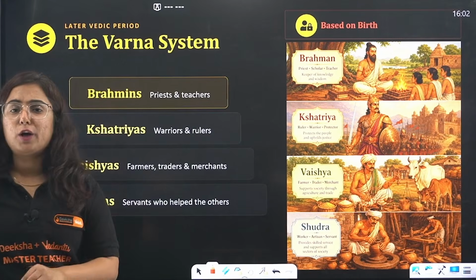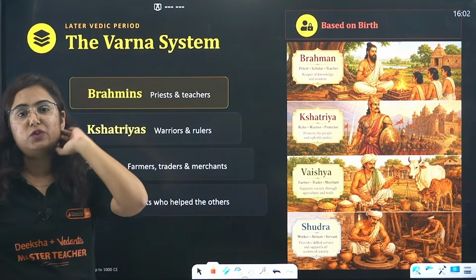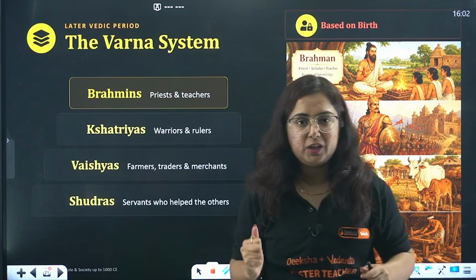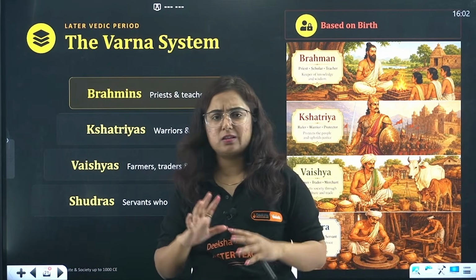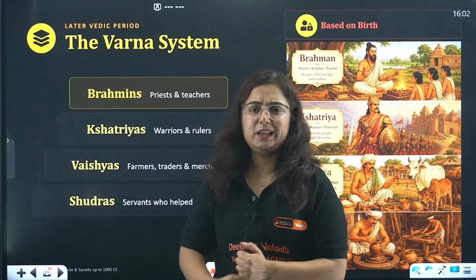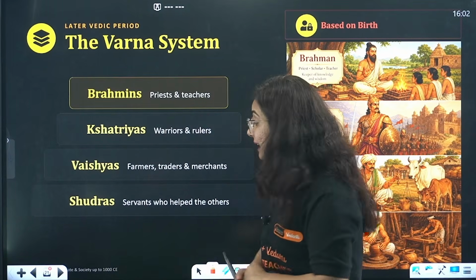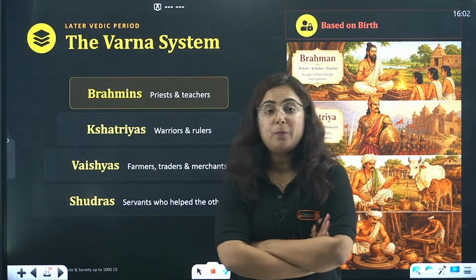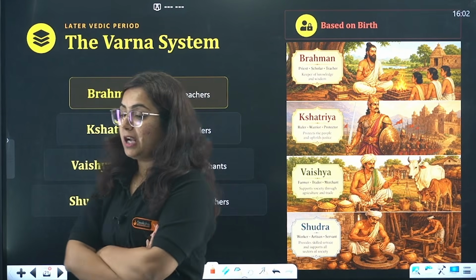Still, we have to talk about some things from the later Vedic society, because we learned how society was in the early Vedic period. There was no caste system, everyone was living in society peacefully, happily. But when the later Vedic age came, the system became complex. How? See, the settlements are becoming large.